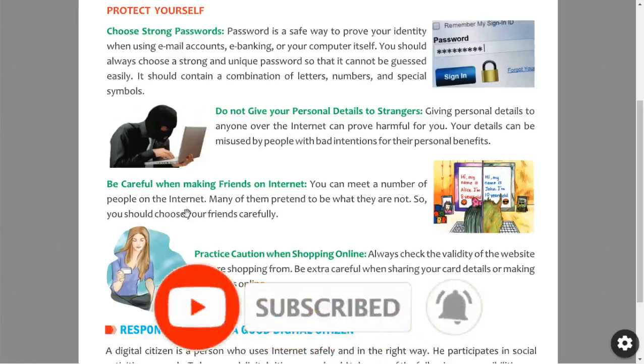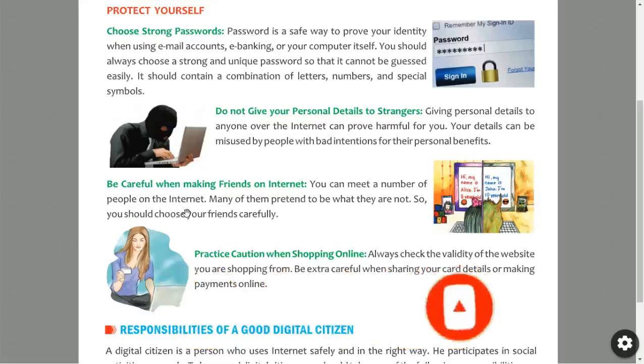When we are using social networking sites like Facebook, Instagram, or LinkedIn, we meet a number of people, unknown people and known people. Plenty of people we will meet on social media. Many of them pretend to be what they are not. Whatever they are saying is not true. They simply say, "Yes, this is me," but actually they are not there. So we should not believe that. We should not trust the person whenever he gives information or says something.